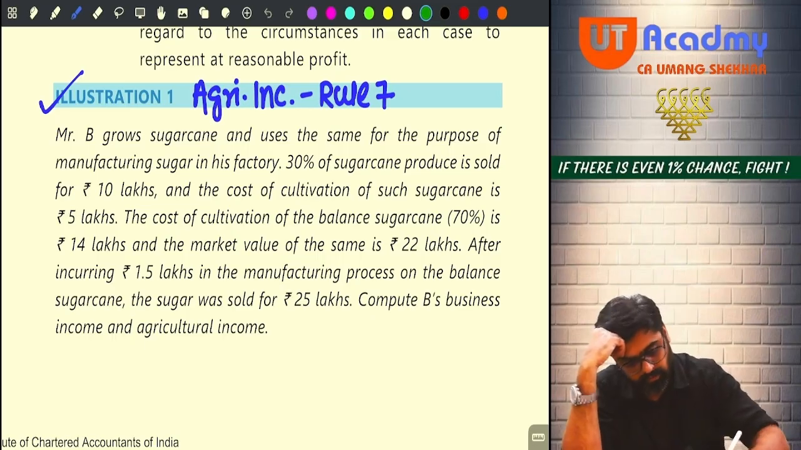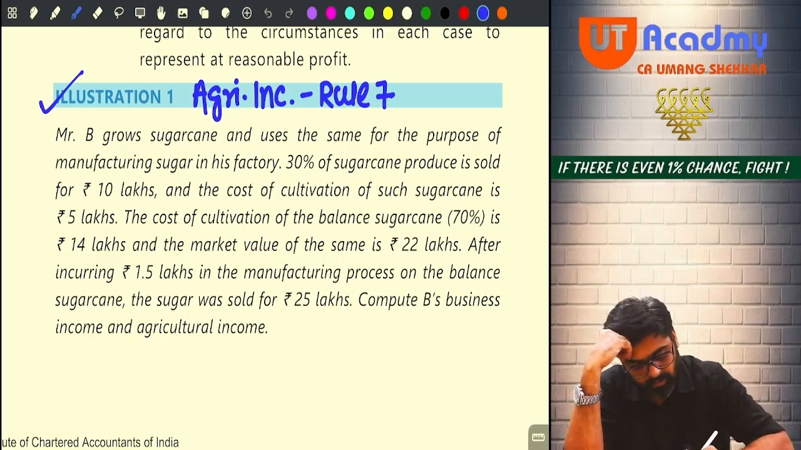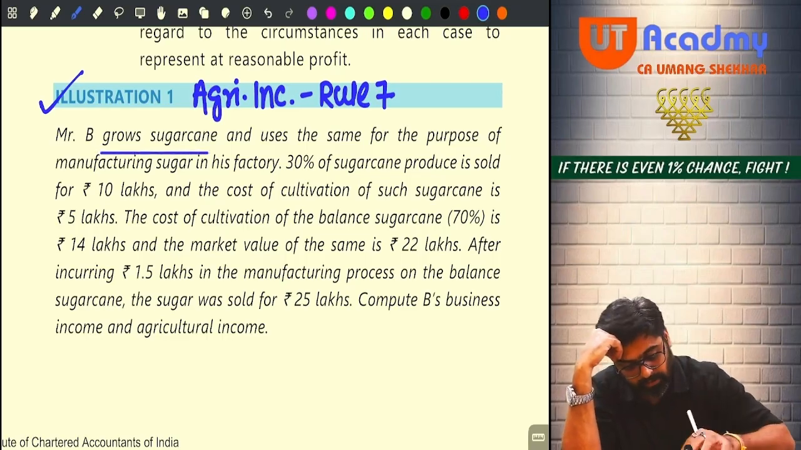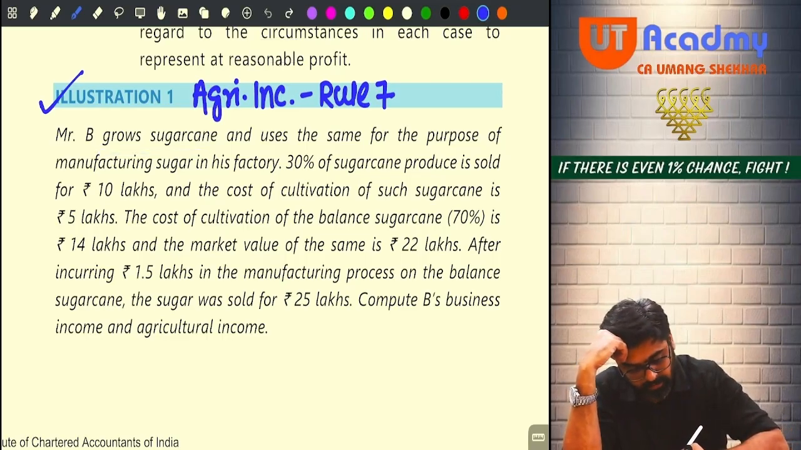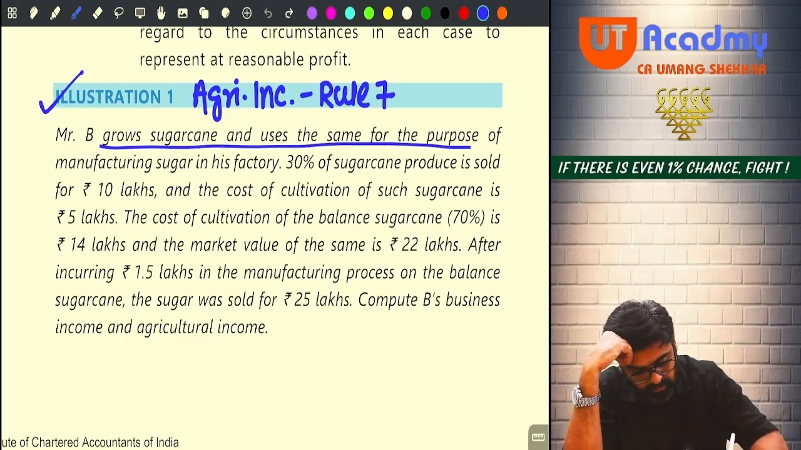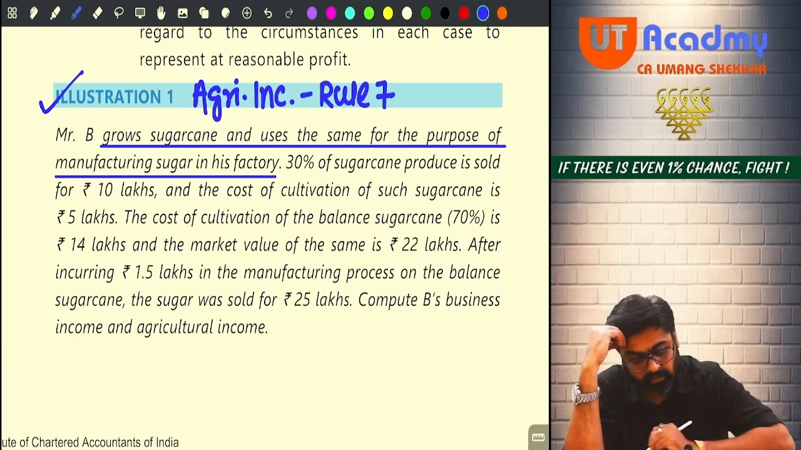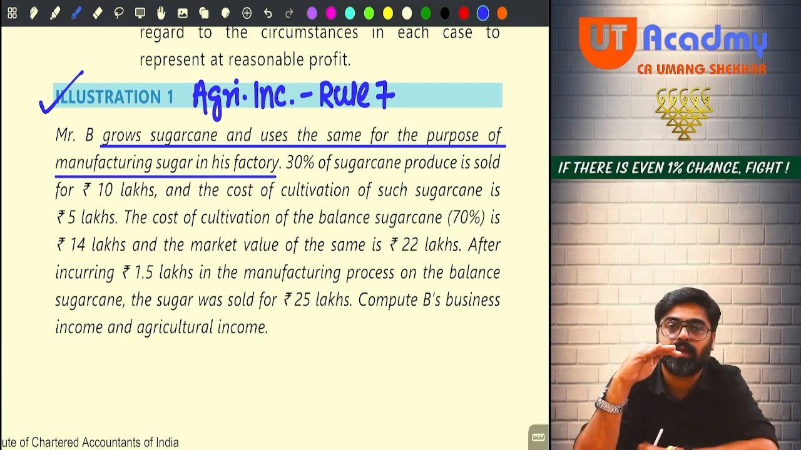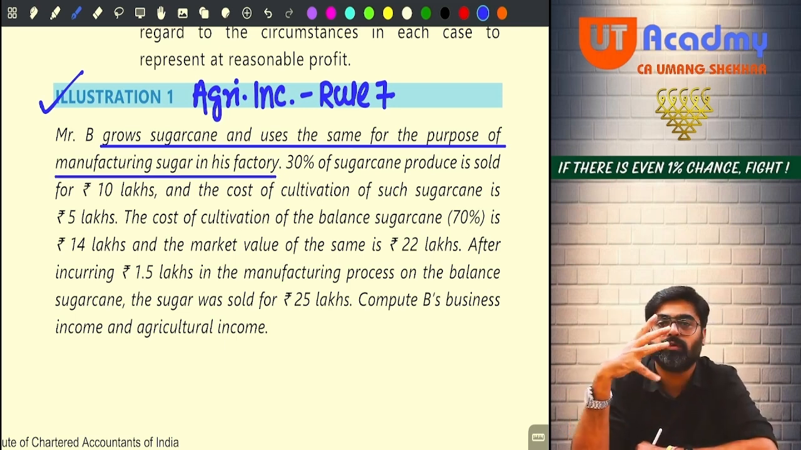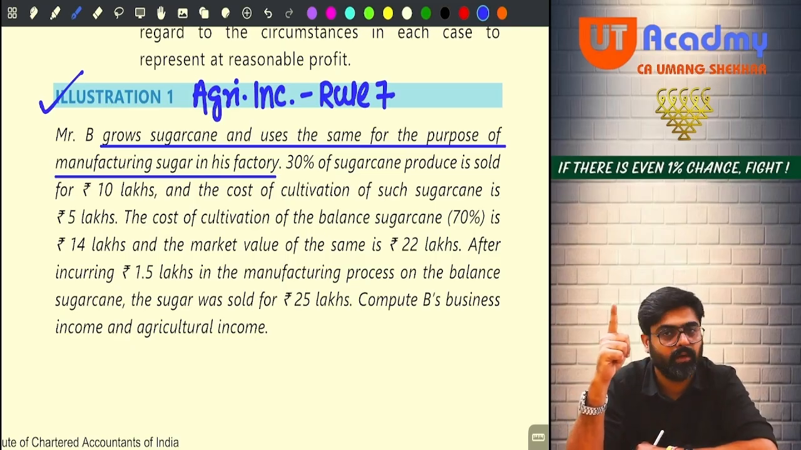Mr. B grows sugarcane and uses the same for the purpose of manufacturing sugar in his factory. Can I say B is involved in a composite activity of growing sugarcane and manufacturing sugar out of that? Is it tea? No. Is it rubber? No. Is it coffee? No. Rule 7 will be applicable.